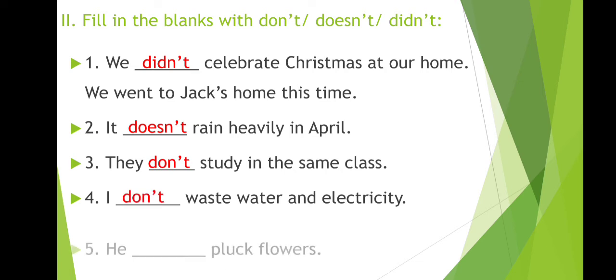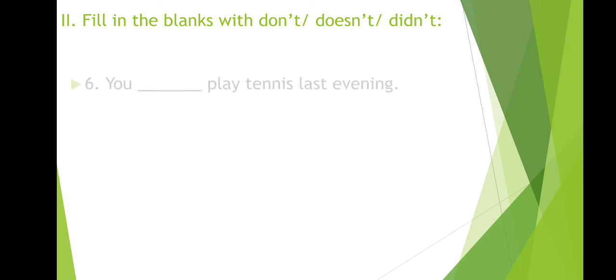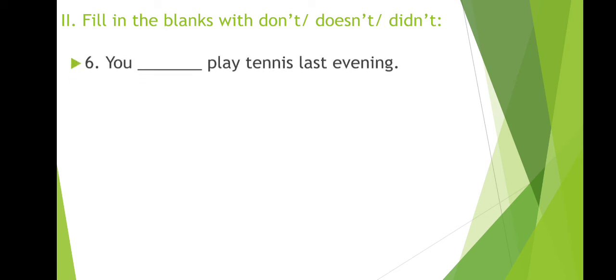The next sentence is he dash pluck flowers. Here we are talking about he, so with he we will use doesn't. So the answer is he doesn't pluck flowers. The next sentence is you dash play tennis last evening. Here we are talking about you and last evening. So this sentence is from past and with past we will use didn't. So the answer is you didn't play tennis last evening.